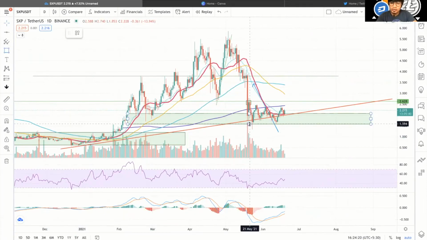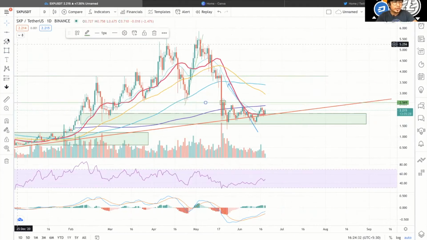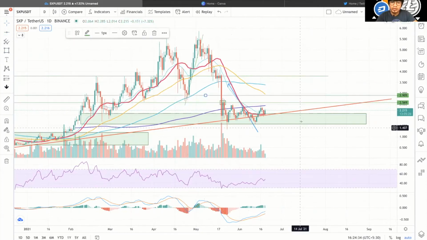Similarly, it is also in a range bound construction. The best thing about this coin is that it's holding its very strong support right now. It broke a major support line, which was at 2.62 approximately. It is a support range which has turned into resistance.